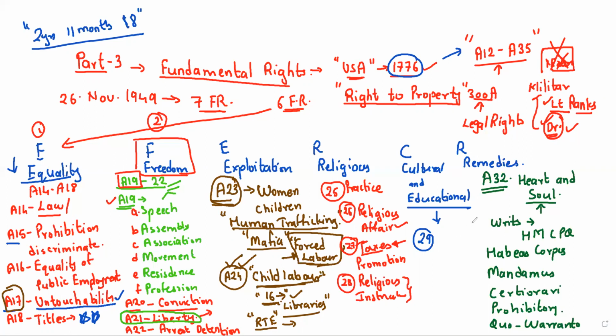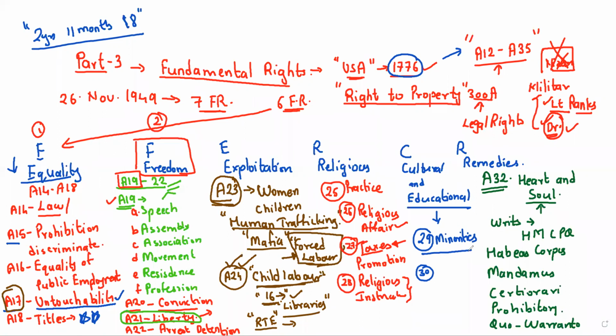Next, you have article number 29, protection of interests of minorities. Now, what do minorities mean? Certain sections of India are not all Hindus, not all from the general category. There are some minorities who want protection under the constitution. All these minorities are protected under article number 29. Very, very important. And the next article I'm going to write, article 30, is the most important after article number 17 and article number 24.